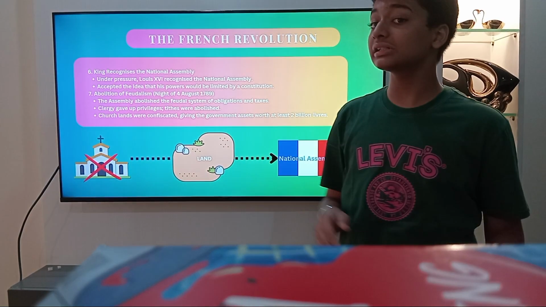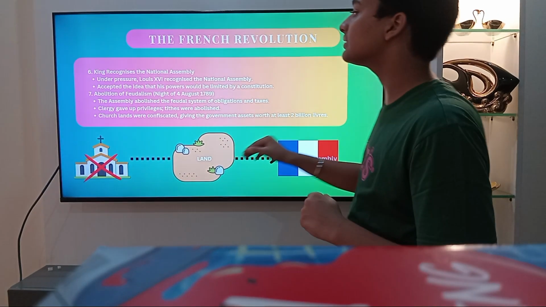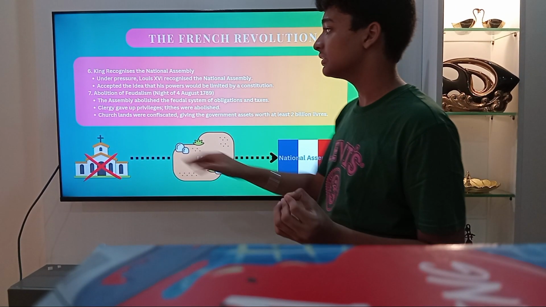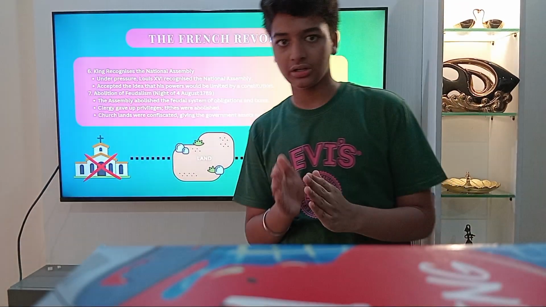The king recognizes the National Assembly. Under pressure, Louis XVI recognized the National Assembly and accepted the idea that his powers would be limited by the constitution.